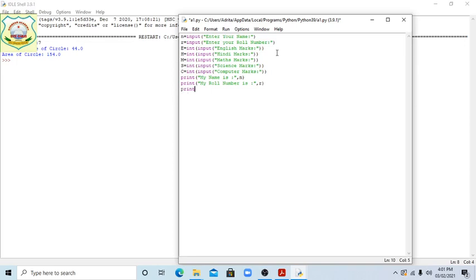Print English, here given the E. Print Hindi, H. Print, given students here after Hindi, maths, comma M. Yes, here the comma is not given.